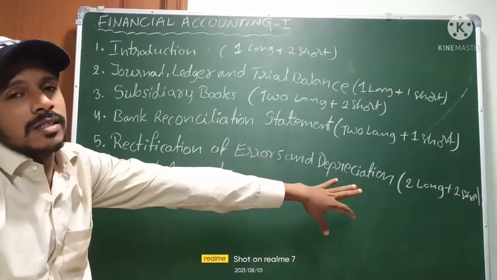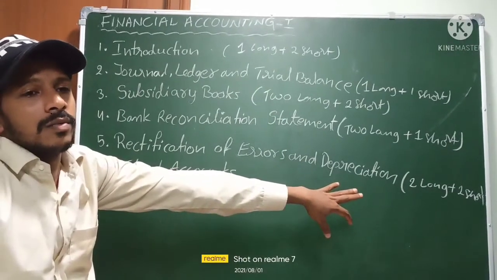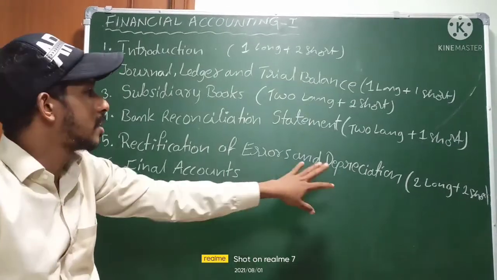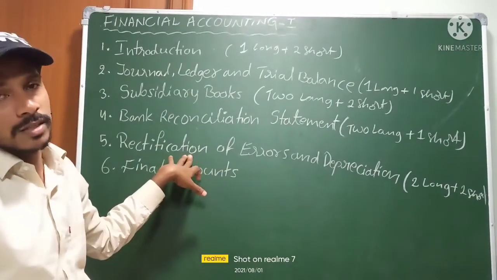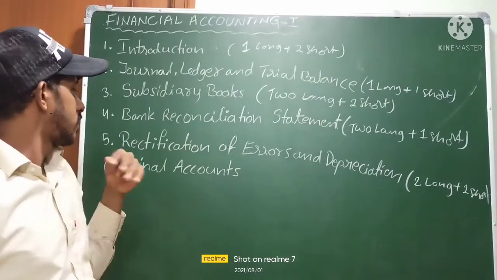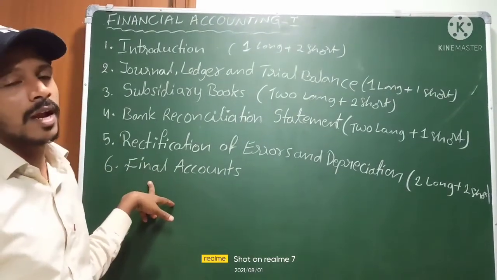And for short answers, one theory and one problem they will ask. One theory, one problem from this fifth chapter. Next, the sixth one, final accounts.